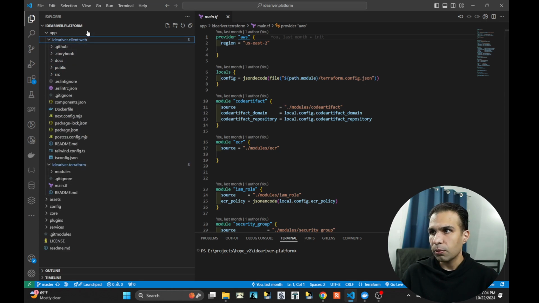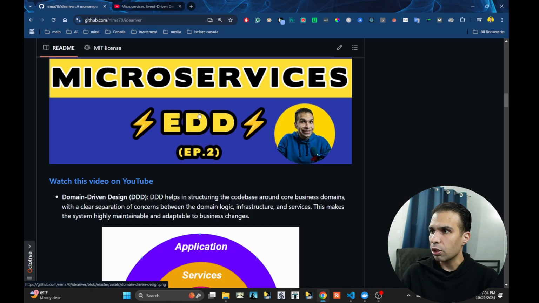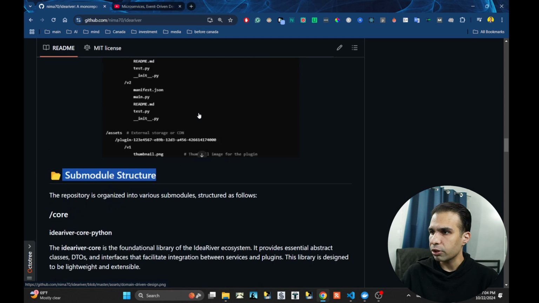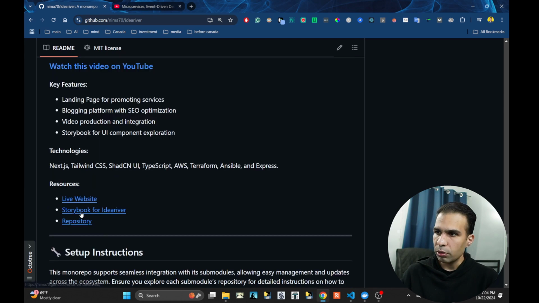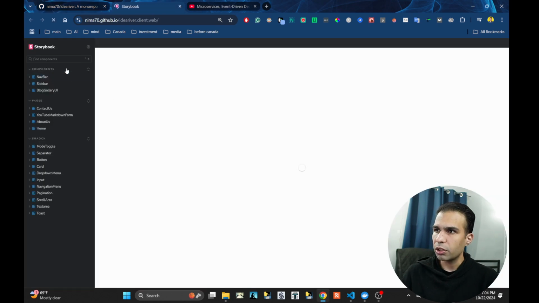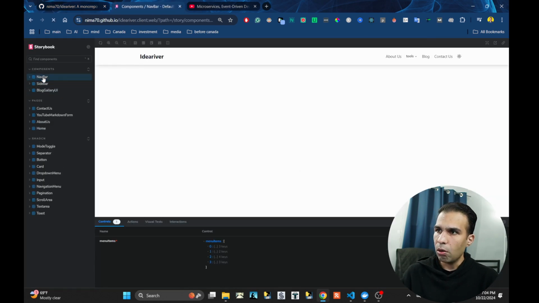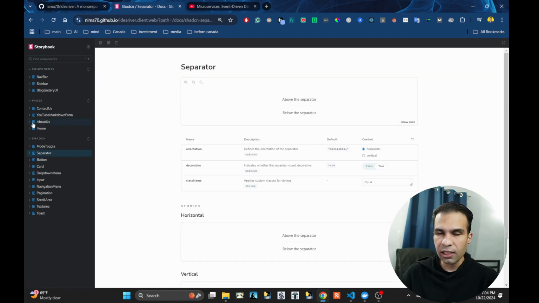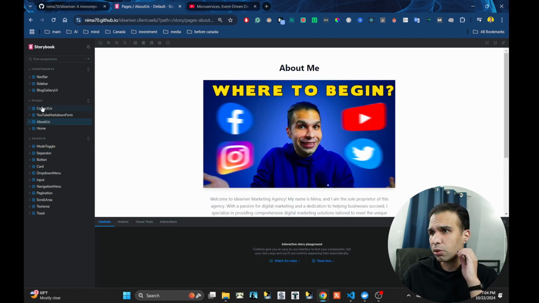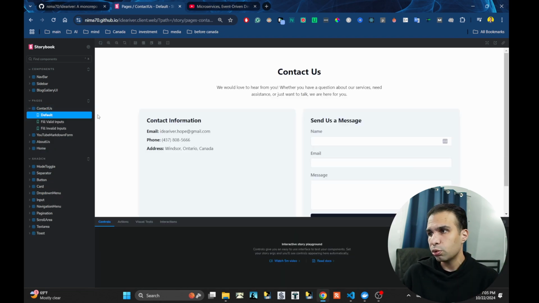After that, this one is the idea reviewer client. For the idea reviewer client, you guys can go and check, for example, the storybooks for all the components, the nav bar, all these things. Every single component in here follows some sort of atomic design, meaning it is reusable.